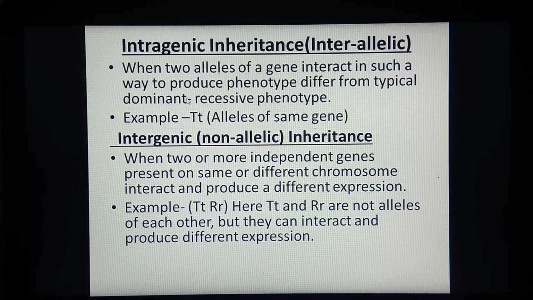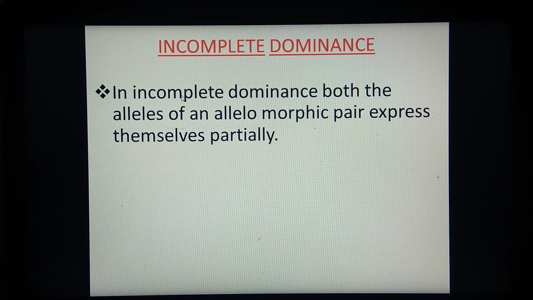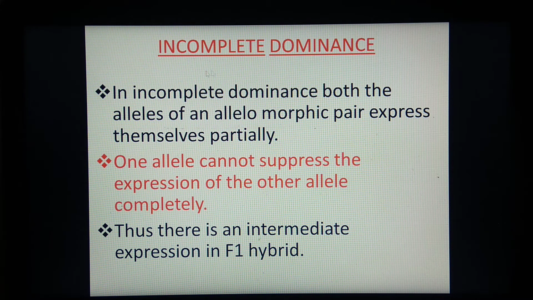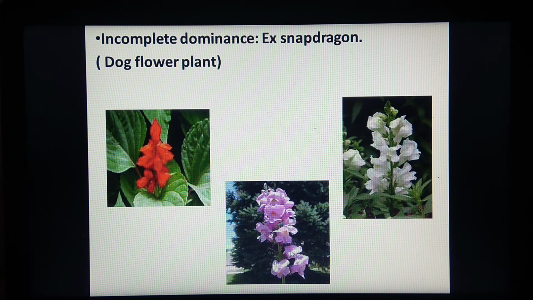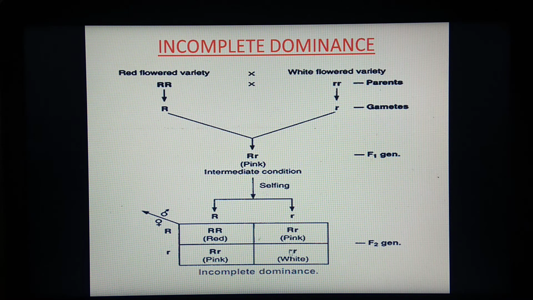We have completed incomplete dominance and codominance. For incomplete dominance, both alleles of an allelomorphic pair express themselves partially. One allele cannot suppress the expression of the other allele completely, and therefore intermediate expression in the F1 hybrid is seen. Examples of Mirabilis jalapa and Snapdragon we have seen. This graphical representation of incomplete dominance and the genotypic and phenotypic ratio we have studied.